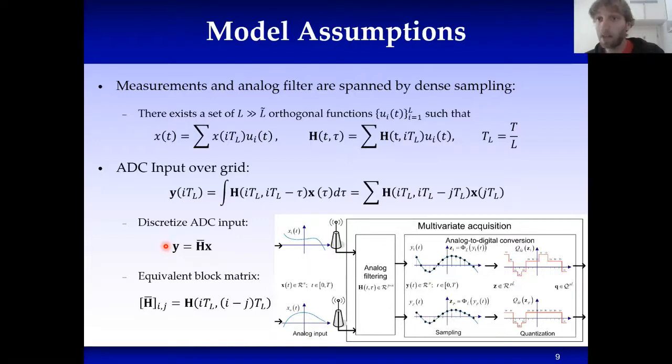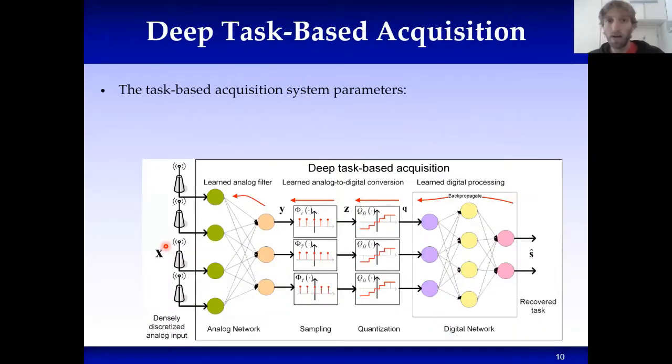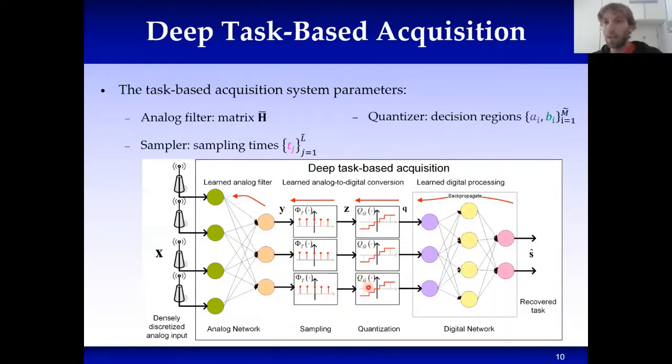Having obtained a discrete model, we can now consider the whole system and model it as a neural network, which we are trying to optimize. It will consist of an analog filter, which is the matrix H, which can be treated as this analog pre-network. Then there's the sampling, dictated by the sampling time instances, the quantization, which is dictated by the decision regions and their associated values, and the digital processing, which can be modeled as a linear network. And having done that, we can now optimize the whole thing using stochastic gradient descent with backpropagation.